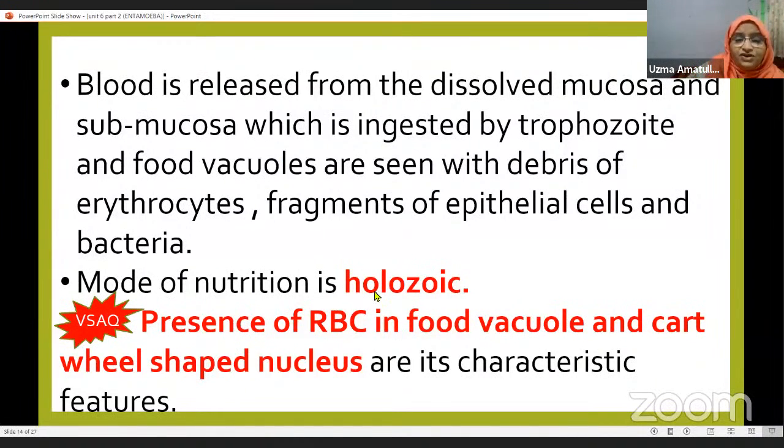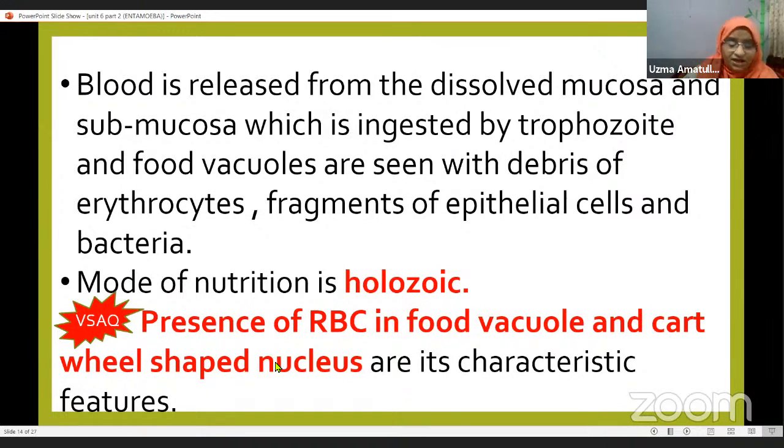Now, mode of nutrition is holozoic. Holozoic means ingesting the food and then digesting it in the body. So they will eat the RBCs, the fragments of epithelial cells and bacteria, and they will digest them inside. Now here, the presence of RBCs in the food vacuole and the cartwheel-shaped nucleus are the characteristic features of the trophozoite stage.